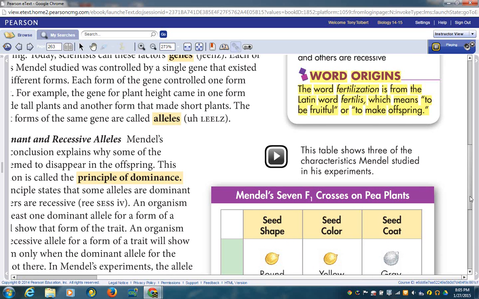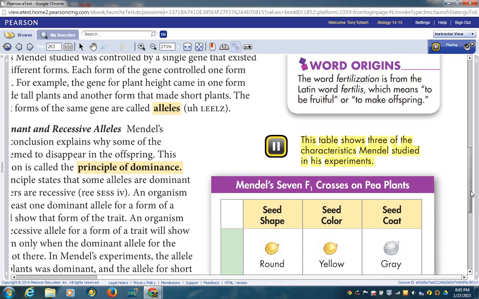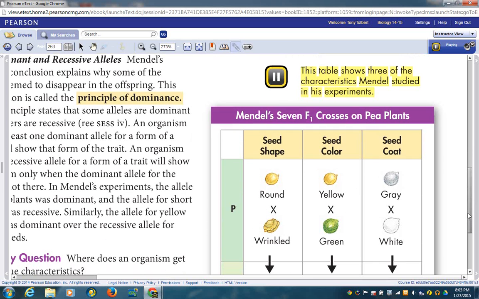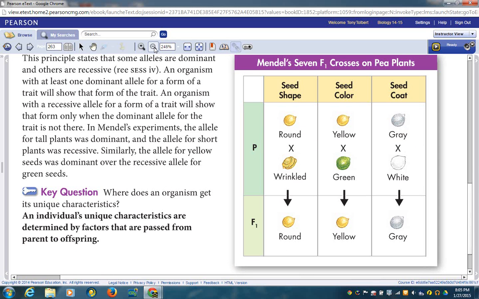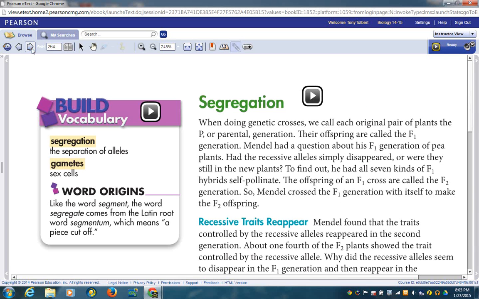This table shows 3 of the characteristics Mendel studied in his experiments. Build vocabulary.